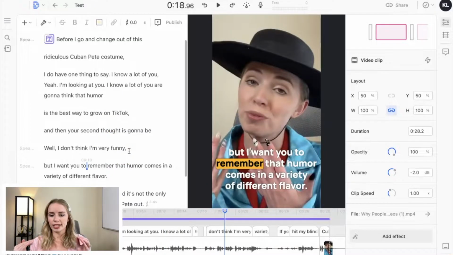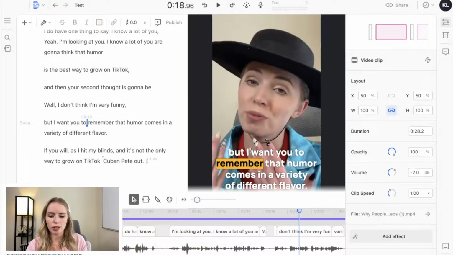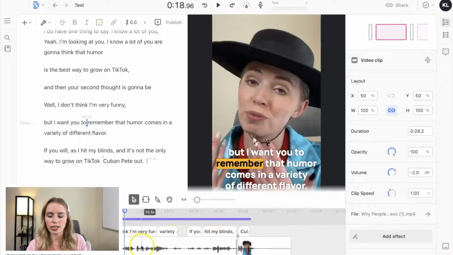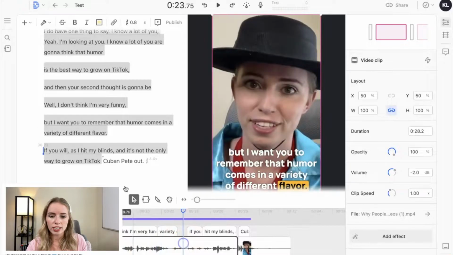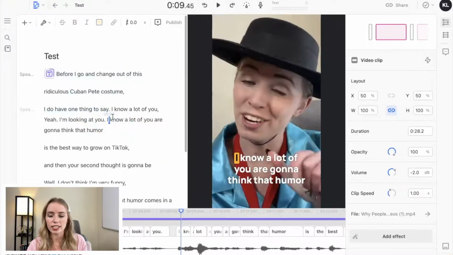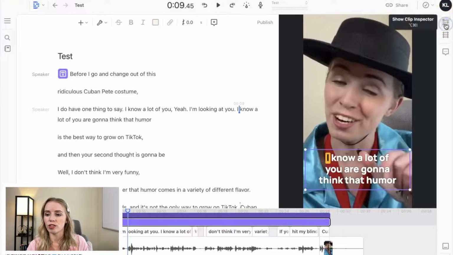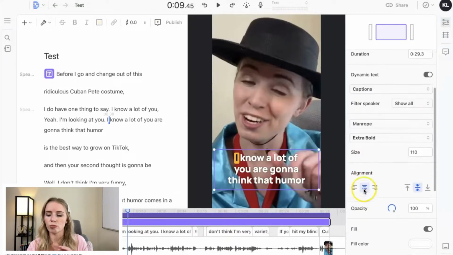I'm starting to make these different edits, and I do think it is pretty easy. As I was playing with this, I did find it a little bit clunky, but if you click onto this, you can look at the different text and highlight different things. If you ever want to go back into editing the text, you can just double click on the text on your video and it's going to pull up the editor. If it doesn't pull up, one thing that's really nice is if you go up to the top right hand corner underneath your name and click on that, it's going to hide the clip inspector, and if you click on it again, it will pull up the editor.